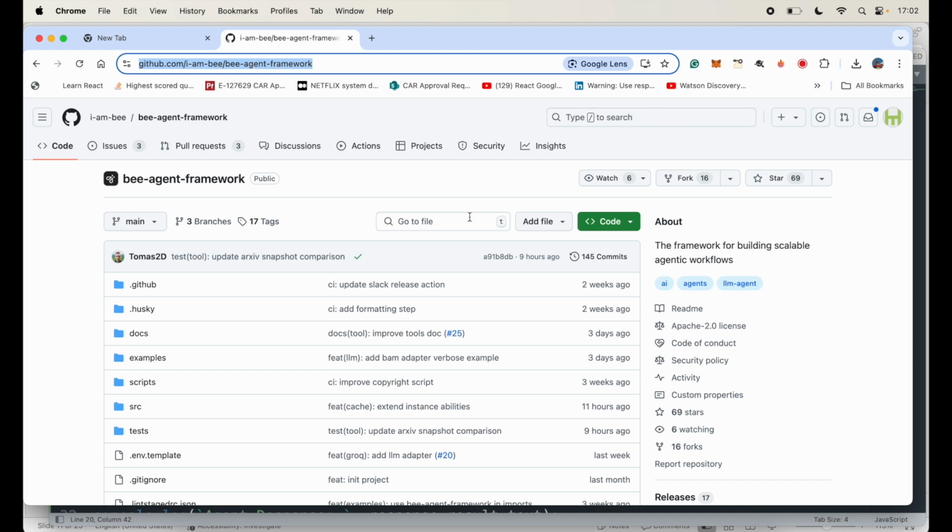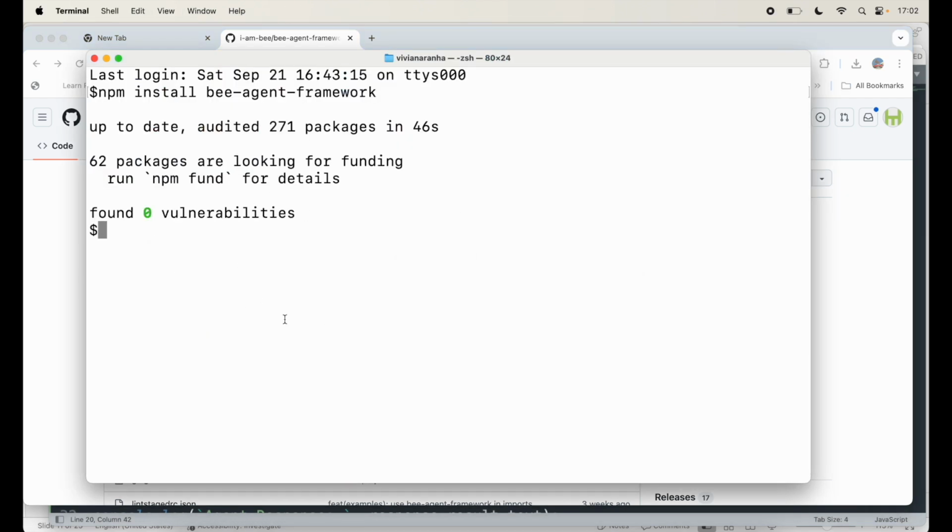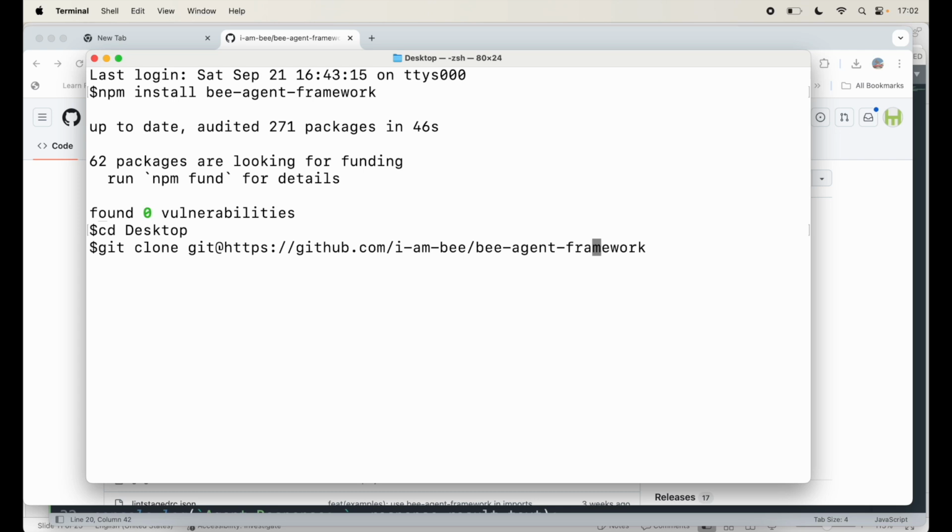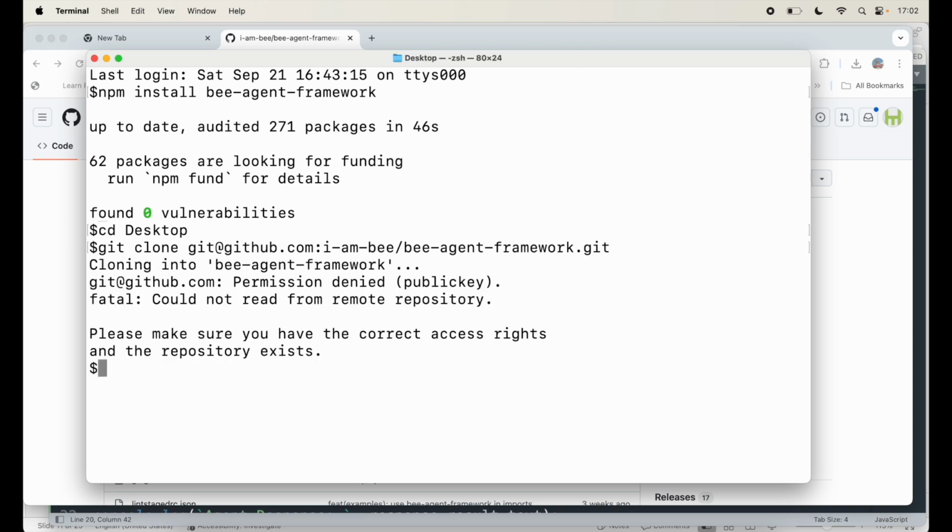I can copy this and go here, go to my desktop for now, and say git clone, git at github.com colon IBM bee agent framework dot git, enter. So to clone my, could not read from the repository, permission denied. I think I have not added my GitHub key, but this is the command to get it from there.